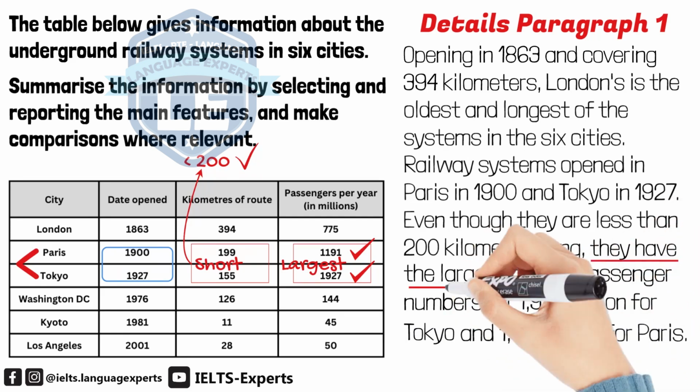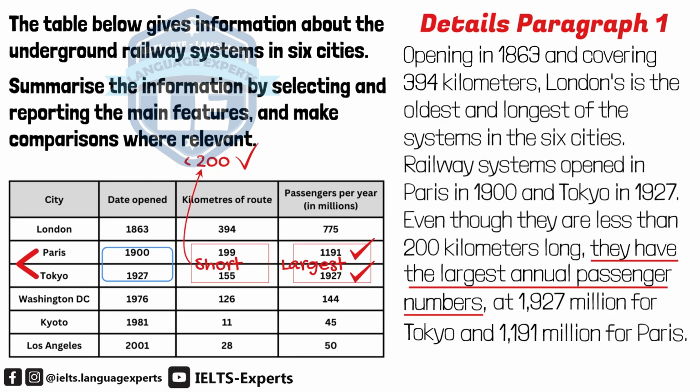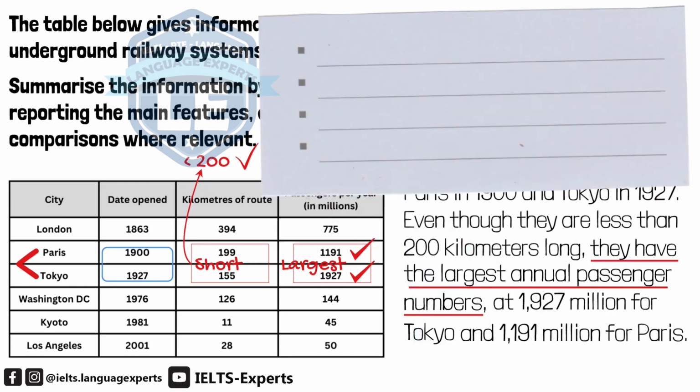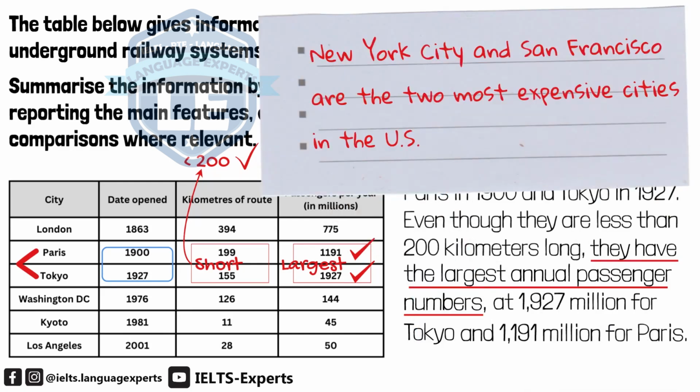Please note that 2 numbers can be the largest at the same time. This is like saying that New York City and San Francisco are the two most expensive cities in the US, but we can omit two and just say they are the most expensive cities. I used to not know this.